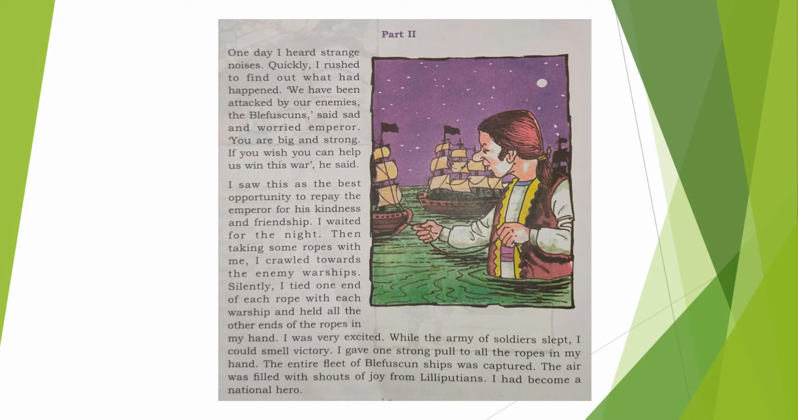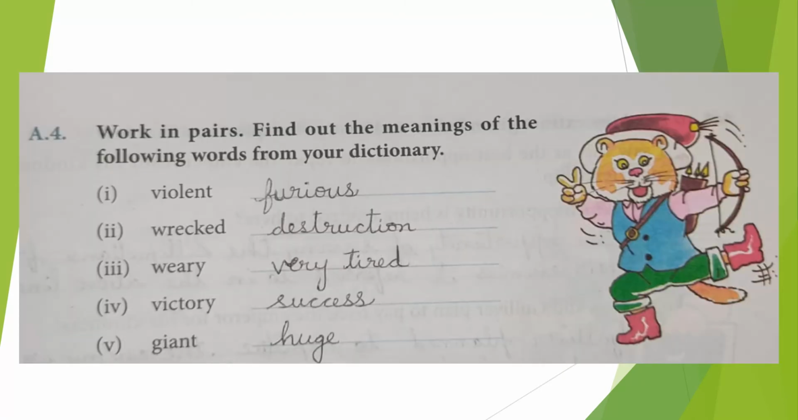The air was filled with shouts of joy from Lilliputians. So as they won the war, the Lilliputians shouted with joy. He had become a national hero. So finally, Gulliver made these Lilliputians win the war by helping them, and he became a national hero. So this is the story, children. So let us see the exercises.